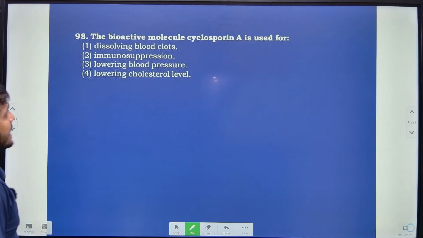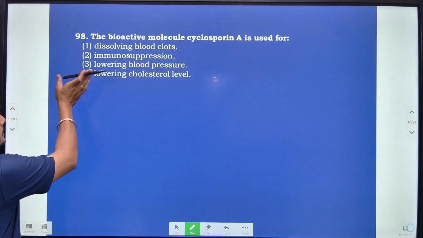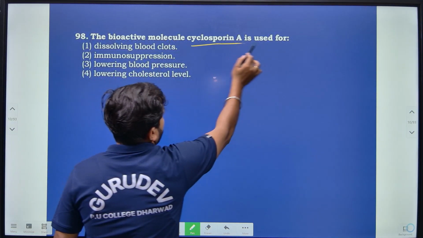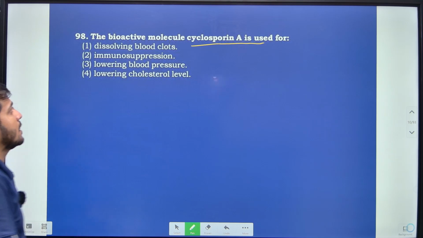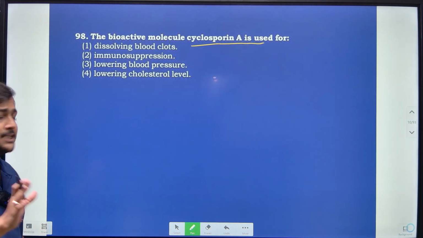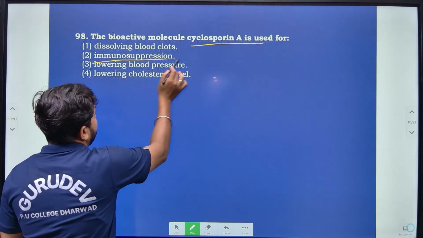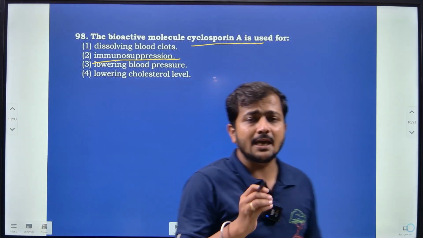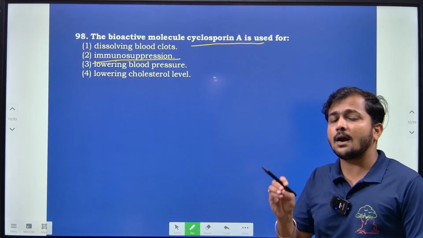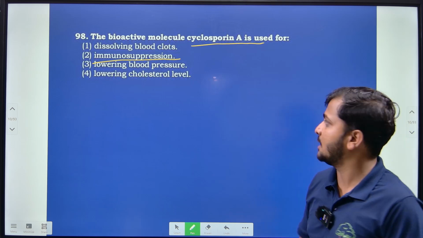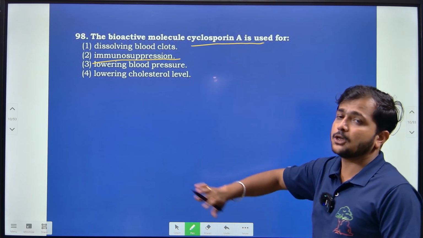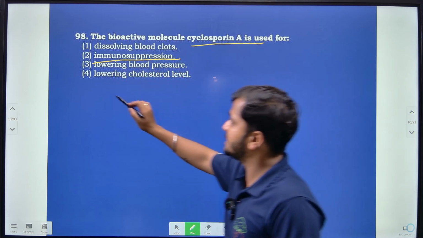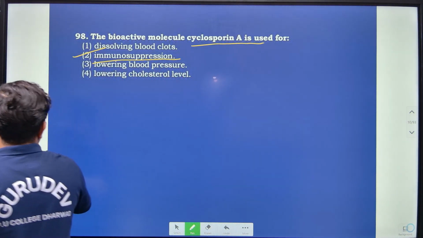Then moving on to the next question, the bioactive molecule cyclosporine A is used for. Majorly cyclosporine is used as an immunosuppressive agent, because it can be given to patients who are undergoing organ transplantation, and this tablet can be taken throughout life. That can act as an immunosuppression agent. So here option 2 is correct, right?